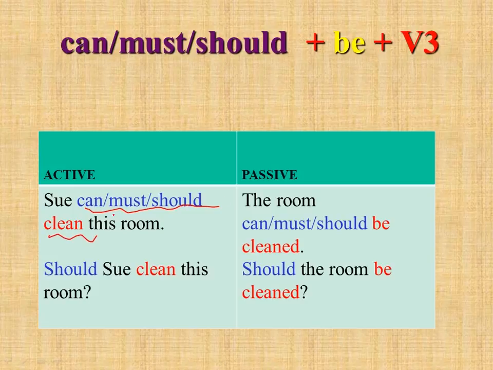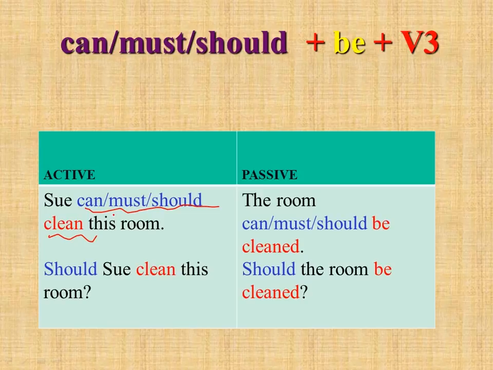So she can, she must, she should clean this room. She can, it's just possibility. She must, it's your strict decision that she must do it. She should, it's a kind of advice. You should clean this room. Her mom can give her such advice.